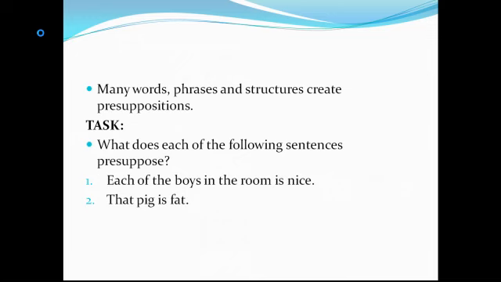I hope you're coming up with suggestions. We'll consider those suggestions in the next slide. Let's go to the next sentence. John is crying again. If somebody says this to you, John is crying again, what is assumed that you already know? Do you have an answer? Well, scribble it somewhere. We'll compare it against mine.